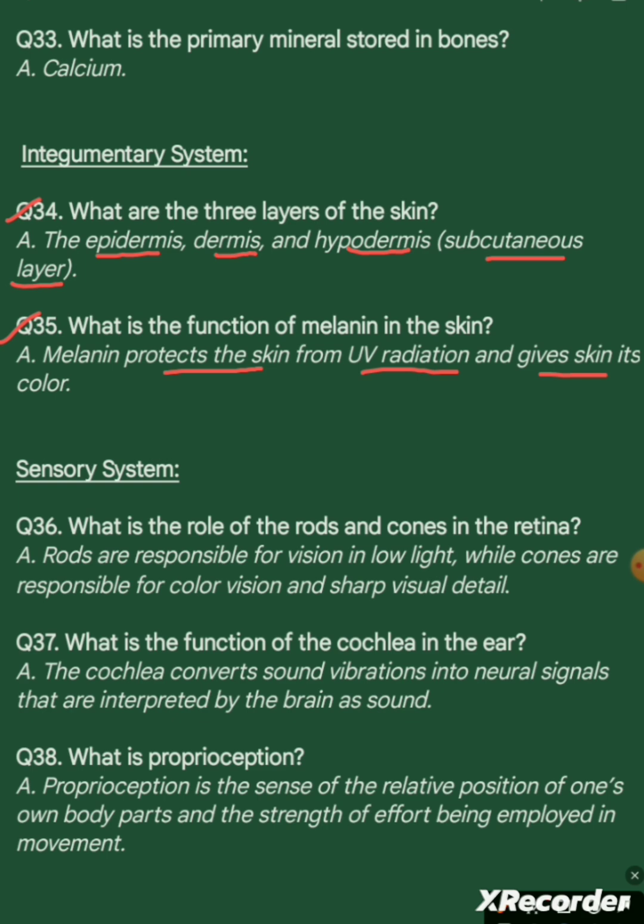Sensory system. Question 36. What is the role of rods and cones in the retina? Answer. Rods are responsible for vision in low light, while cones are responsible for color vision and sharp visual detail.